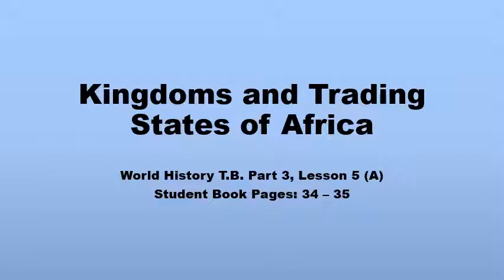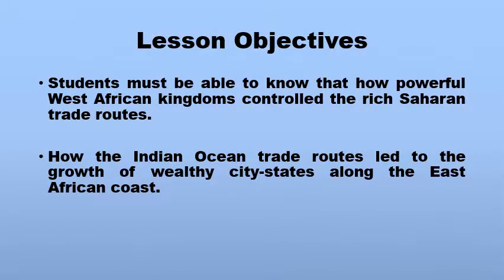The lesson objective is that students must be able to know how powerful West African kingdoms controlled the rich Saharan trade routes and how the Indian Ocean trade routes led to the growth of wealthy city-states along the East African coast. In short, you must be able to know how trade played a great role in shaping the West African kingdoms as well as the trade routes.